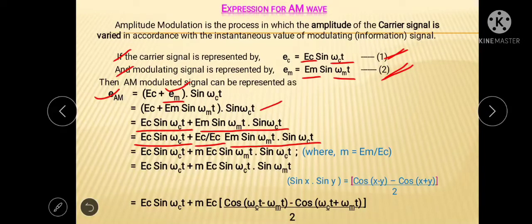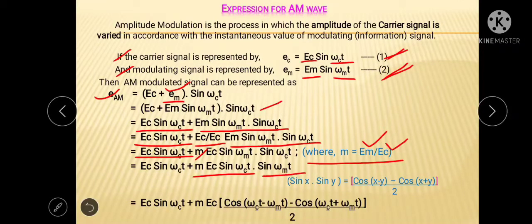Next we can write the same equation as Ec sine omega ct as it is plus m into Ec into sine omega mt into sine omega ct. Here we have taken this value of m, by this equation, m equals Em by Ec. As we know, Em is amplitude of modulating signal and Ec is amplitude of carrier signal. So the same term we can write Ec into sine omega ct plus mEc into sine omega ct into sine omega mt.